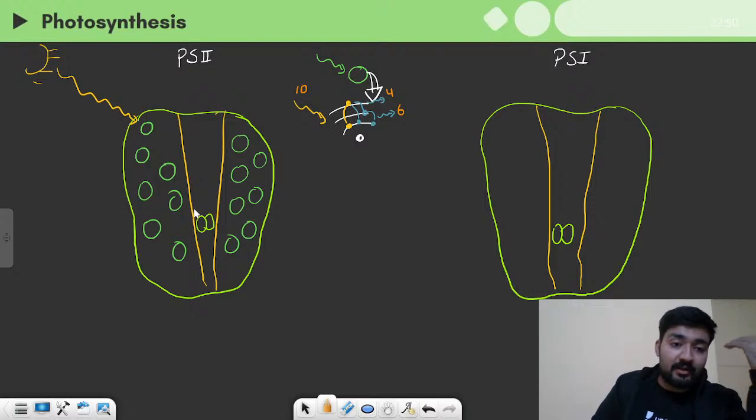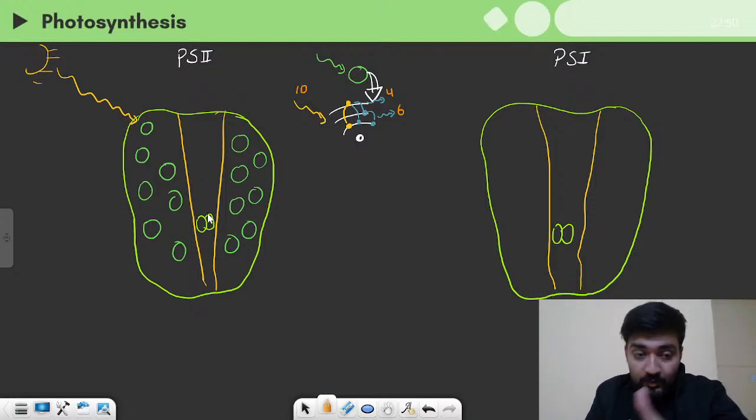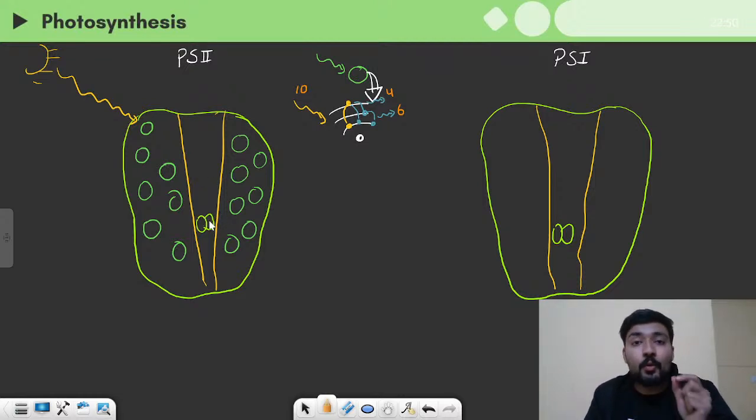So if the energy is too high and it directly falls on this reaction center, it can get photooxidized. Another term used for it is solarization, right? That is why all these molecules surround the reaction center, to protect it against the high energy radiations. So I hope the arrangement is clear to you, why they are arranged like this.